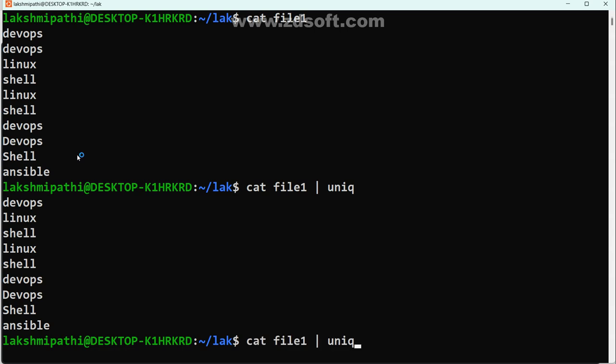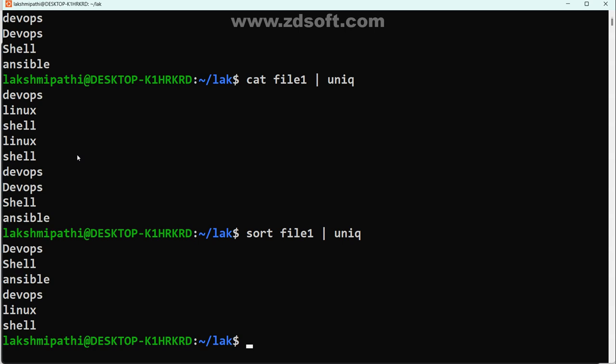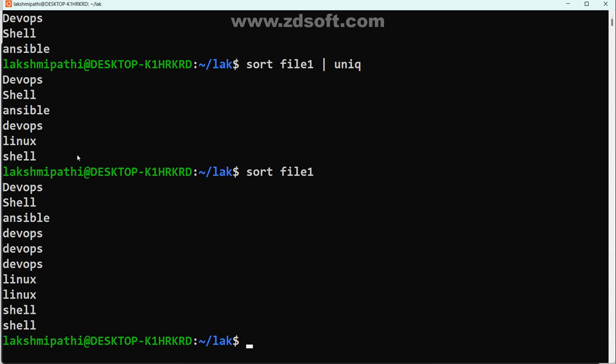No. First of all, what will you do? You must sort. You must sort. See, after sorting, how it will recognize. I may go like this: sort with the file name. Quickly observe. Once data is sorted, observe Linux, same data twice is there, right? That's why it takes one item and the remaining are removed. From three devops, it is taking one item.